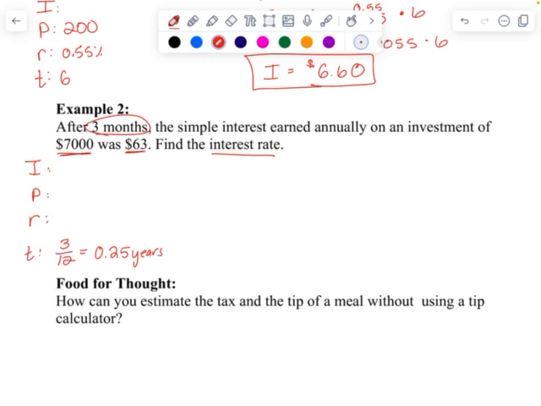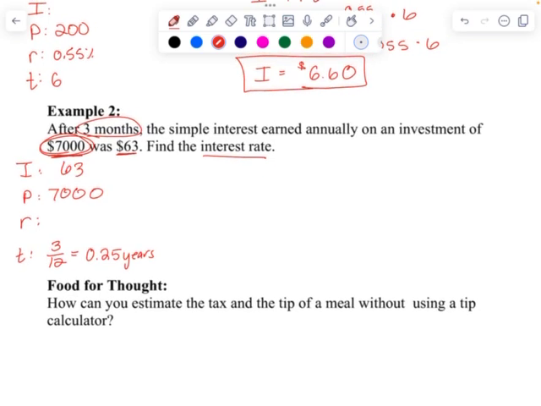All right, let's see. The simple interest earned annually on an investment of $7,000, so that was how much was originally invested, was $63. Find the interest rate. I do not know what my rate is. Okay, so I'll start off again. I equals PRT.